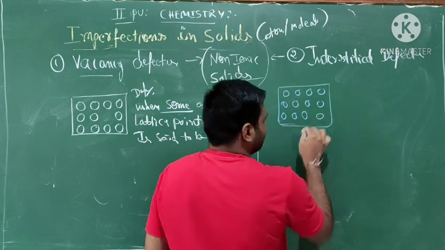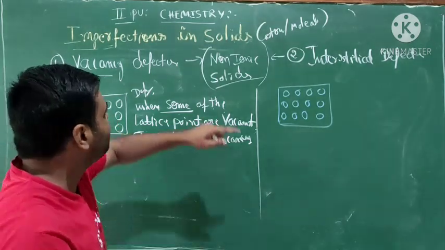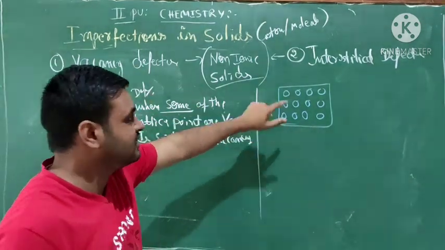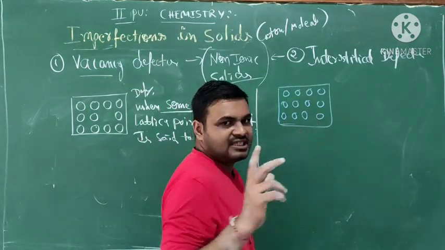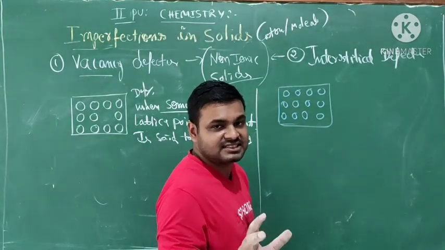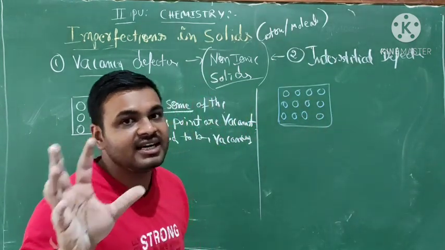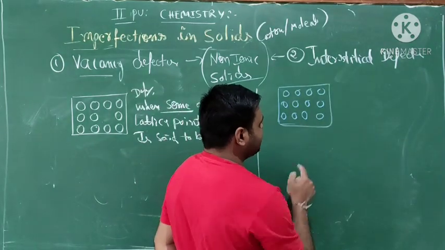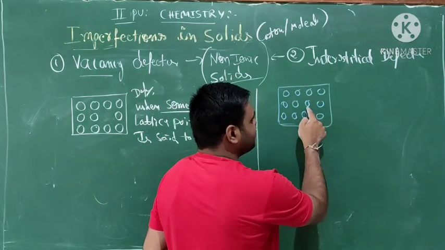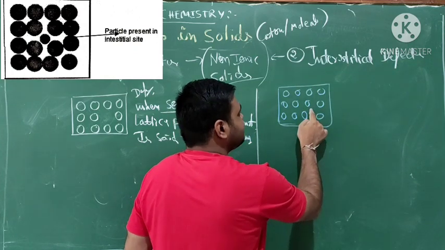Perfectly crystal solid. This is a perfect crystal, all the atoms are present. How are they forming imperfection in the interstitial? Interstitial means, first thing you should know, the voids between the atoms. So interstitial means the space between atoms, and we call these interstitial sites.